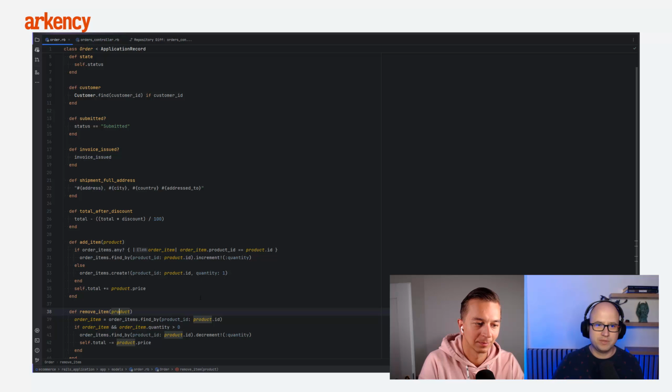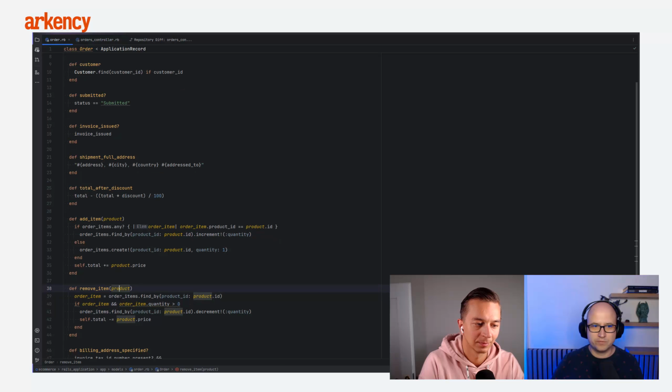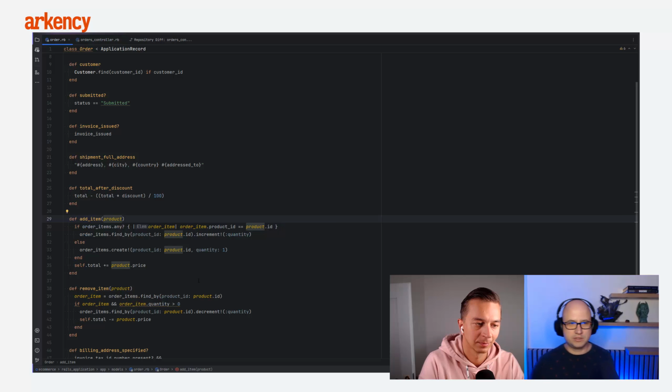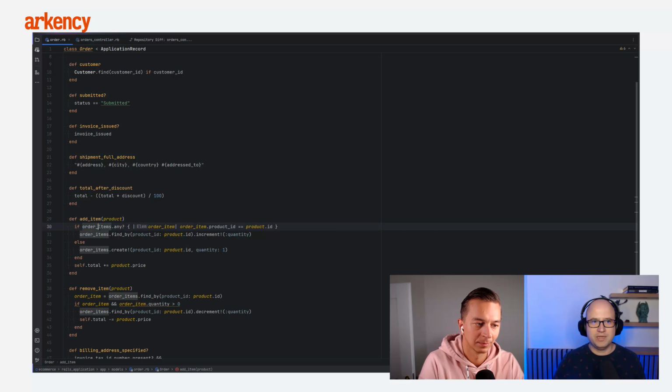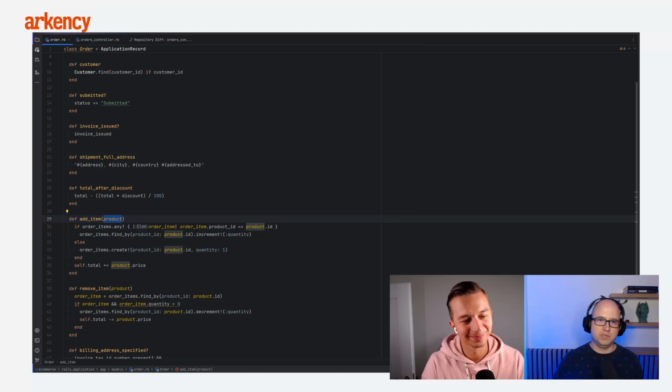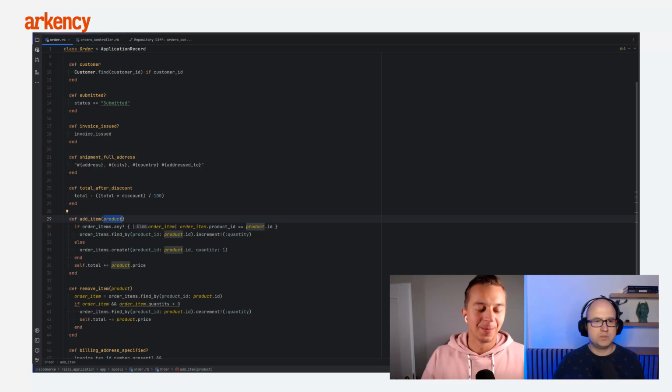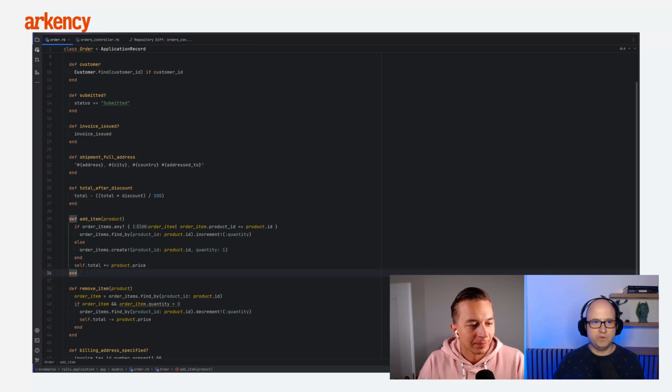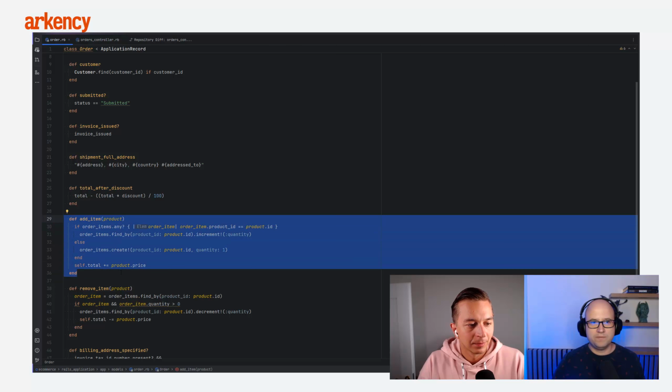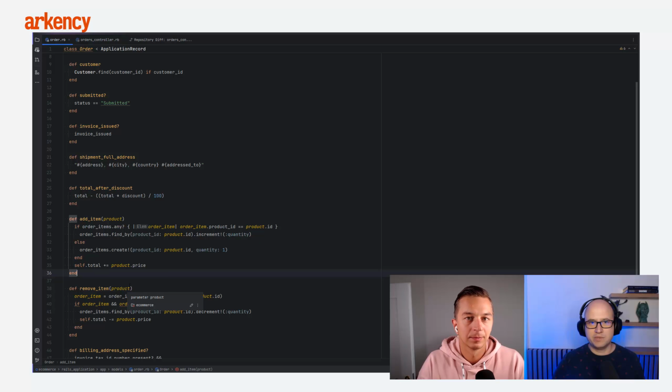We can even think about how to make it worse. For example, when we add the item, to make this code even worse, maybe in the first iteration we don't have any items. There is nothing like items, but we add product and remove product from the order, which would be even more messy. But what's wrong with keeping it with those methods here? Well, we think we did some kind of encapsulation, but we don't think it's a good way to encapsulate things.